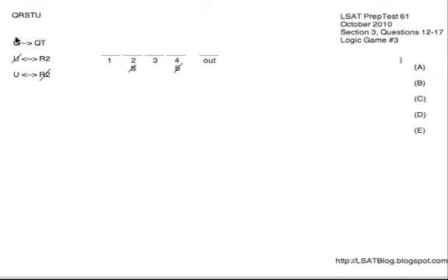We've got the rule that if we have Q, then we have QT occurring consecutively in that order. We've also got the rule that S is not in 2 or 4, so I put not S under 2, not S under 4. They tell us that if we don't have U, then we have R second, and after that they tell us that if we have R2, then we don't have U second, giving us a double arrow here. So I also put down the contrapositive of that. If we have U, then we must not have had R second, because having R2 requires not having U. So this is all the initial rules of the game, a very bare bones main diagram.